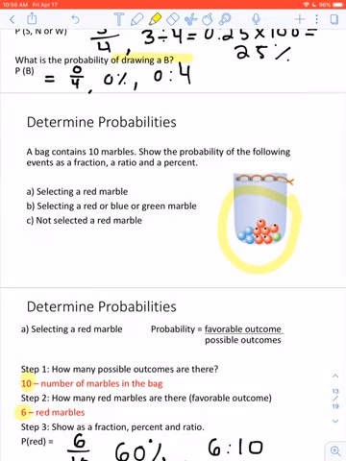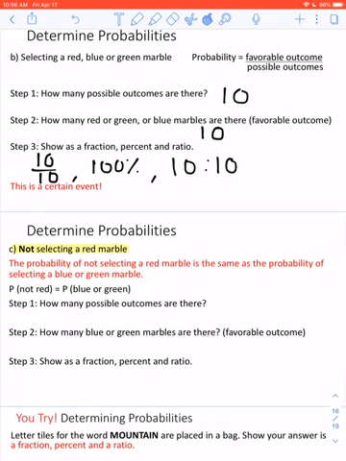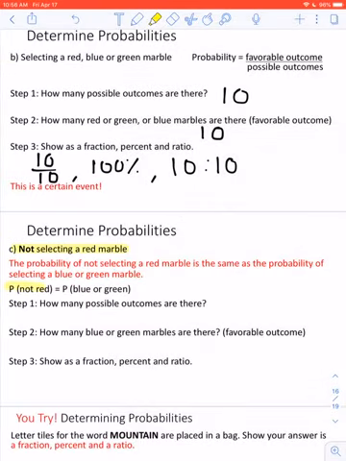So what I'm actually saying is, what are the chances that I'm going to get blue or green and not red? So this one we kind of have to read between the lines. The question is saying, I don't want a red one. So that actually means, what are the chances that I'll get a blue or green? So that's what I've written here. The probability of not selecting a red is the same as selecting blue or green. So I've written that here. Probability of not red is actually just the probability of getting blue or green.